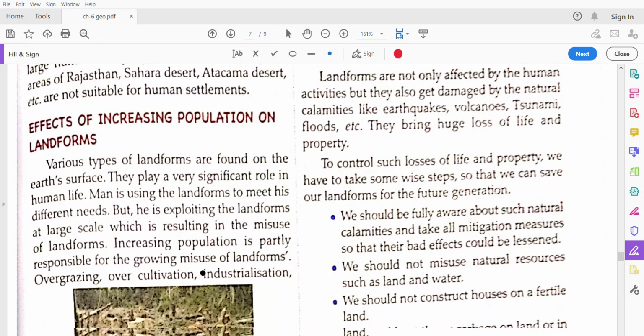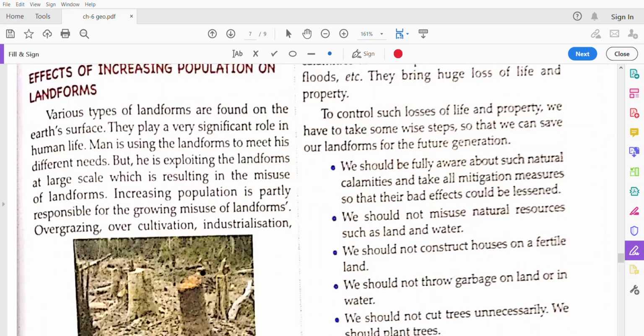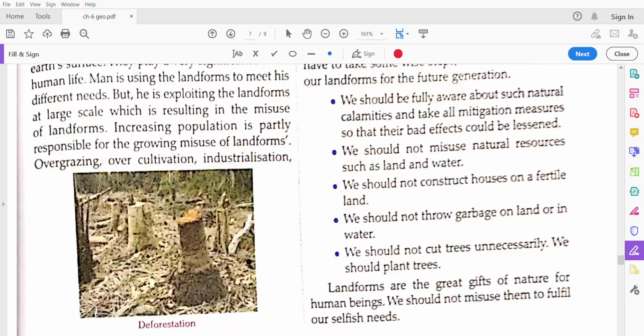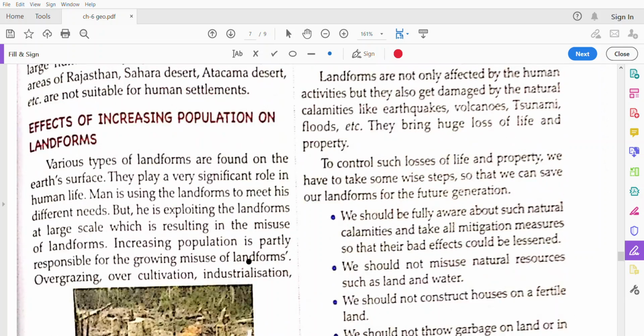Now the effects of increasing population on the landforms. Various types of landforms are found on the surface of the earth. The people are exploiting these landforms. Too many mines are there on the mountains and plateau regions also. In the plains, for industrialization and for cultivation, the forests are being cut down, and people are making their industries and houses for residence.